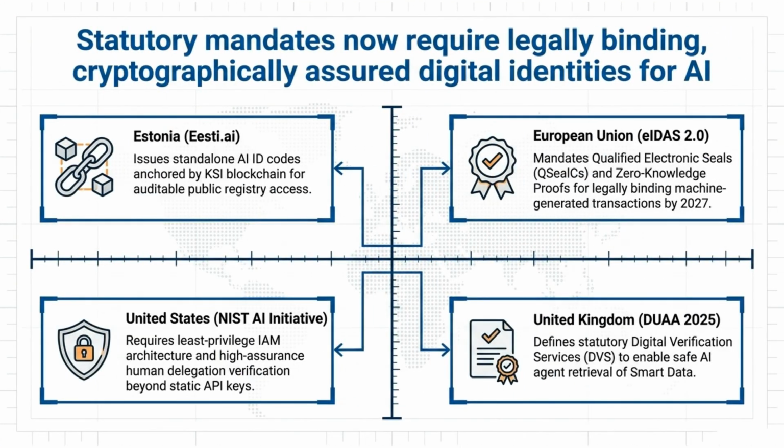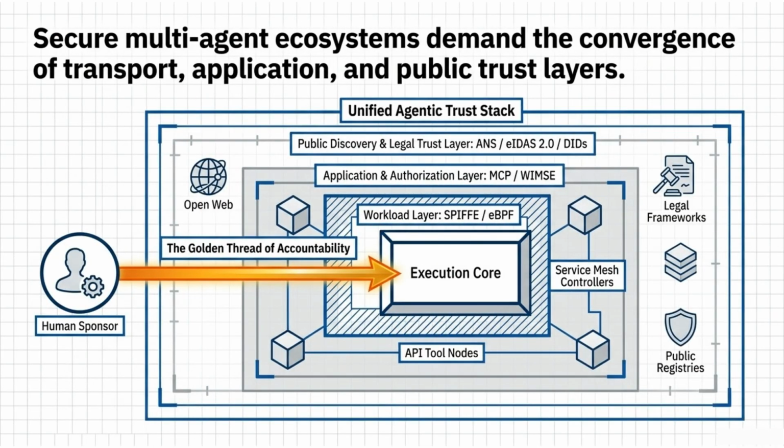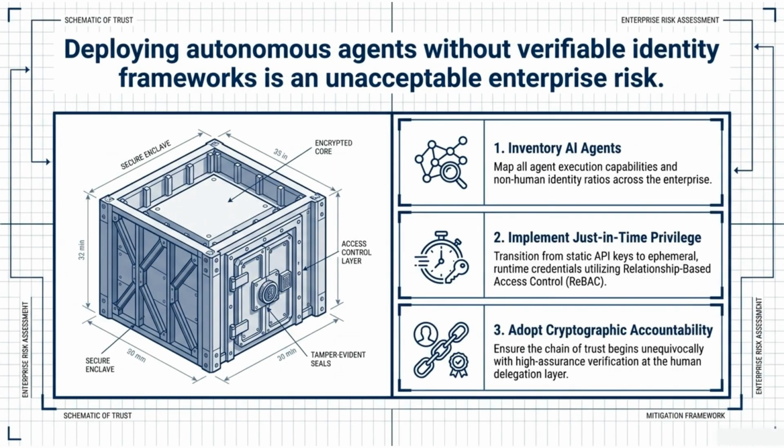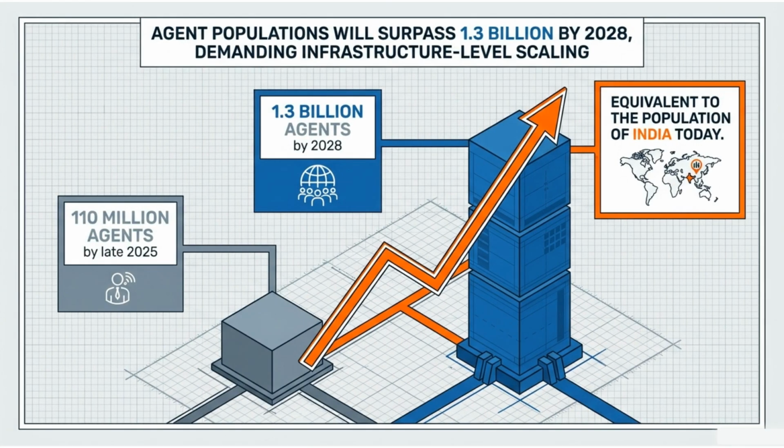Finally, global regulatory mandates are increasingly requiring legally binding, cryptographically assured digital identities for AI, signaling a shift toward formal, auditable governance. As we scale, it is crucial to recognize that securing multi-agent ecosystems requires the convergence of transport, application, and public trust layers. This unified trust stack ensures that from the execution core to legal frameworks, every interaction remains verifiable. The golden thread of accountability must connect the human sponsor directly to the agent's execution core.